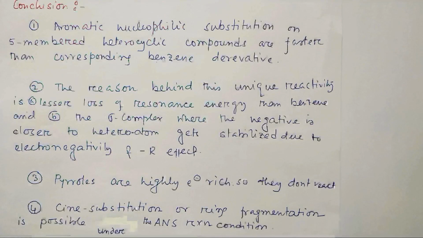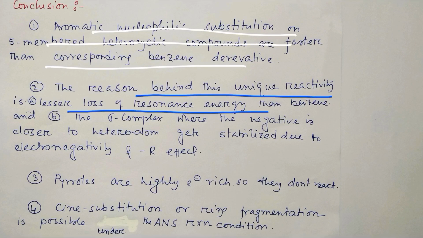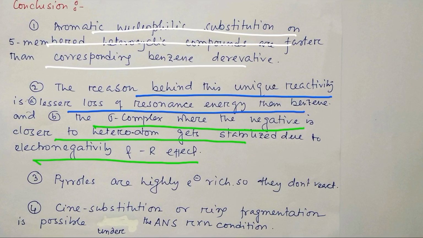So in conclusion, what we have learned today is that aromatic nucleophilic substitution on 5-member heterocyclic compounds is generally faster than or comparable to that of benzene derivatives. The second thing is that the reason behind this unique reactivity is the lesser loss of resonance energy, because when the attack happens on the heteroatom-containing 5-member heterocyclic compound, the loss of resonance energy is lesser compared to benzene, because their aromatic stability is less. And second, the sigma complex where the negative charge is closer to the heteroatom gets stabilized due to electronegativity and minus R effect, as I have explained.